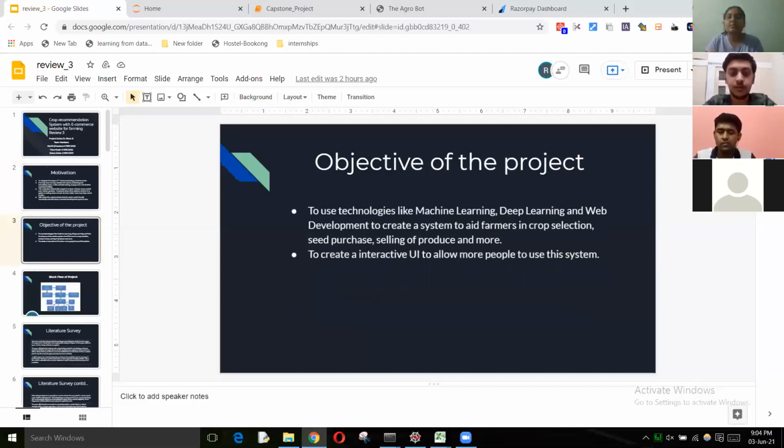So the objective of the project is simple. We are using technologies like machine learning and web development to create a system to aid farmers in crop selection, seed purchase, and they'll be able to sell the crops. And all of this will be put together in an interactive UI, a website, which will help farmers and anybody else who wishes to access the website. Next slide.